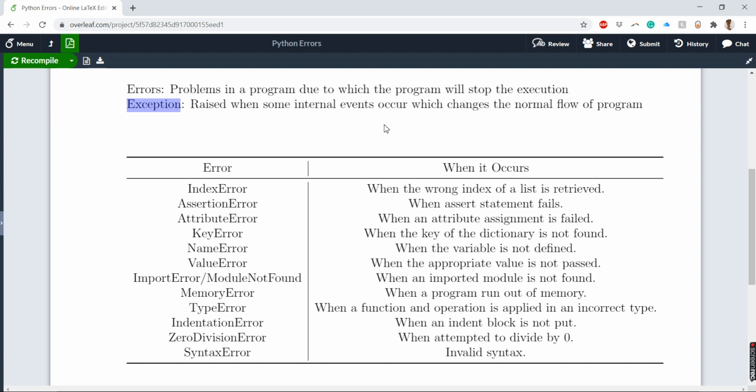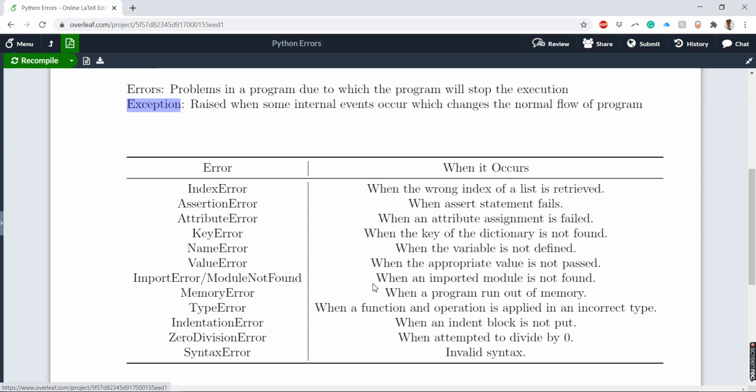But internally, due to some kind of discrepancies, sometimes it may not run, you don't know. There is a golden rule: if you don't know why this happens and that particular block of code always runs, you should not touch it. You don't know sometimes what happens and what does not happen. So that basically is an exception. In exception, you have to handle that and you raise the exception. So that's where the difference between errors and exceptions is.